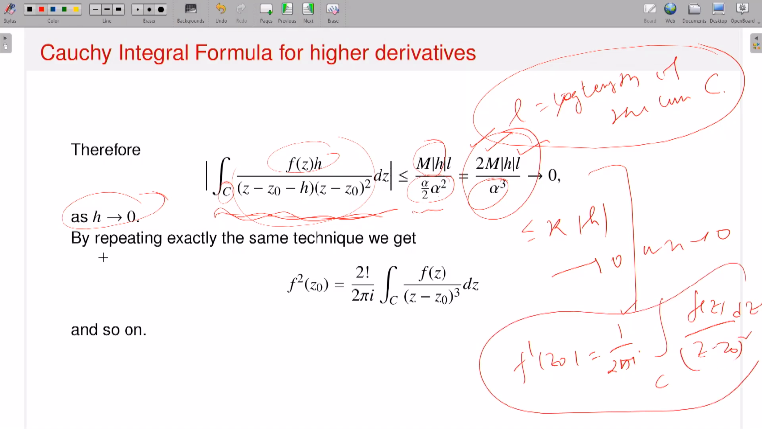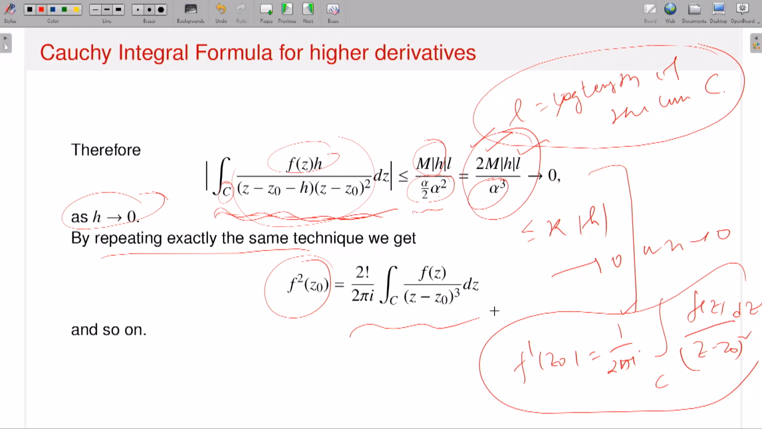Then I am saying that by repeating exactly the same technique, you can also say that my function is twice differentiable, and the second derivative of f at the point z naught will have this kind of contour integral. So this is factorial 2 divided by 2 pi i integral over C of f(z) divided by (z minus z naught) cube dz, and so on. Okay, so that's how.